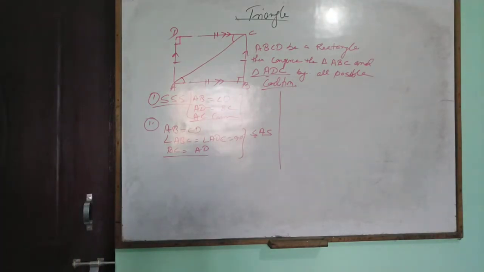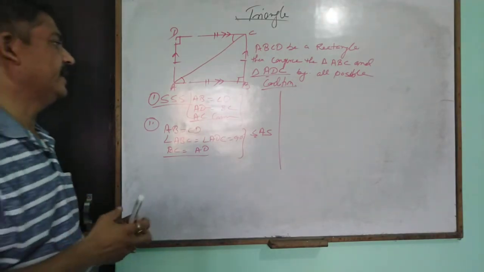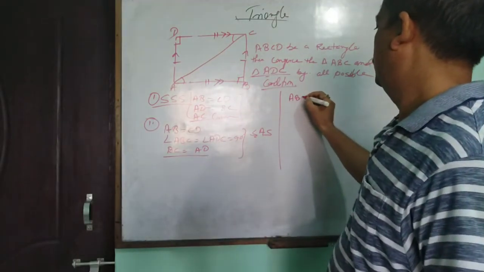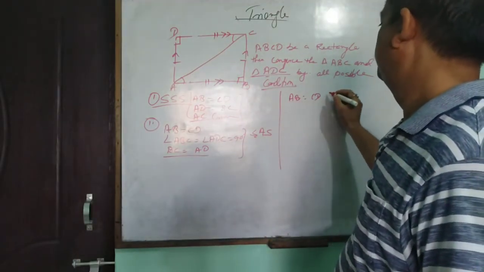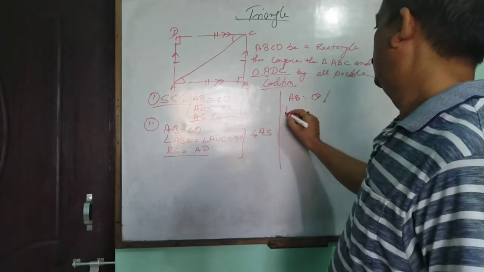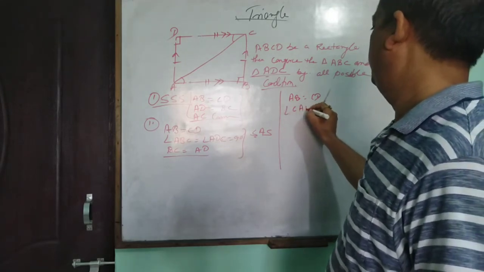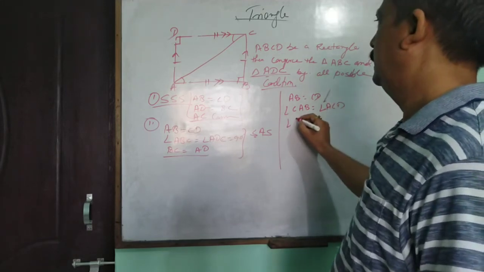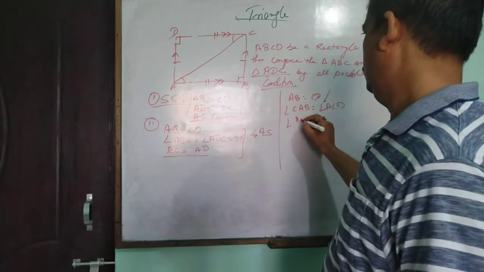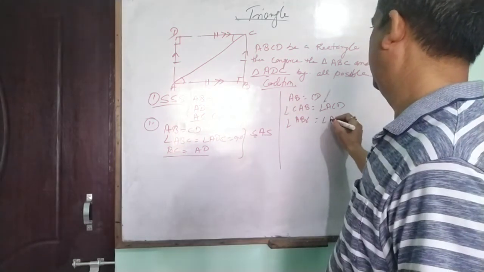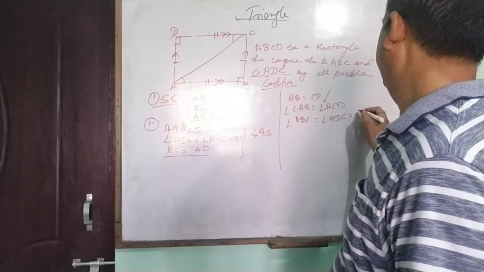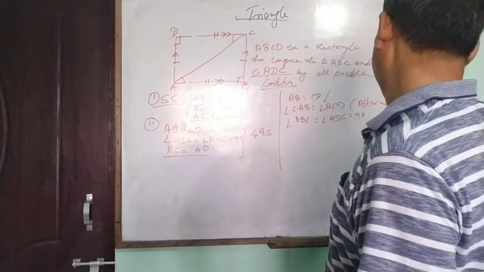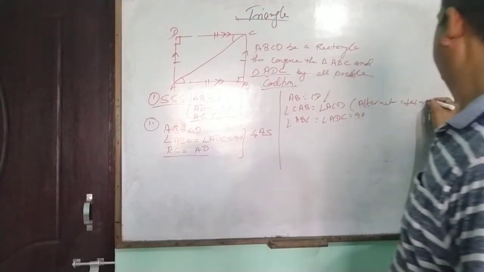If the sides are parallel, then alternate angles are equal. So we also say AB equals CD, angle CAB equals angle ACD, or angle ABC equals angle ADC equals 90 degrees, as alternate interior angles.